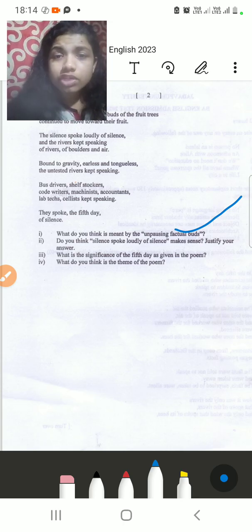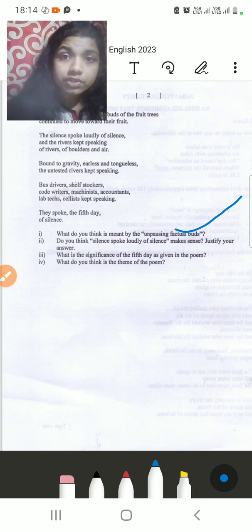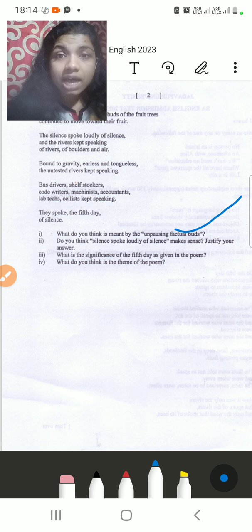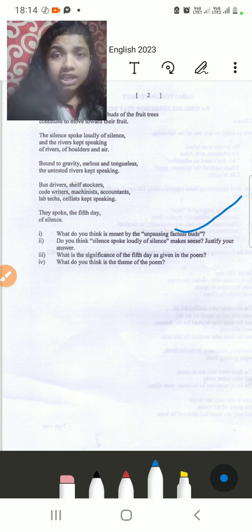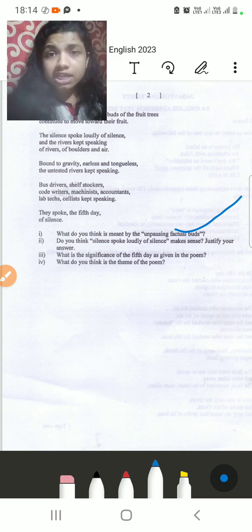Then, what do you think: silence spoke loudly of silence? It makes sense, how silence can be louder than a word. This is what you have to explain. To explain such questions, you need a different capability of understanding, creativity, and a kind of realization which requires knowledge of poetry.